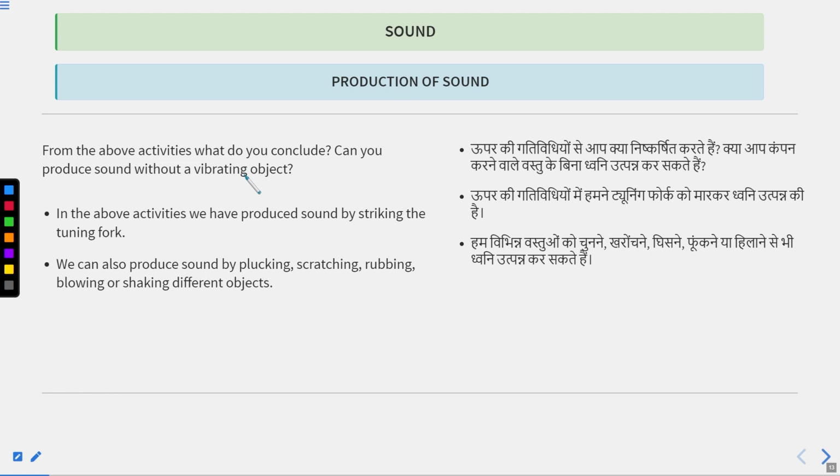From the above activity, we can conclude that a vibrating object can produce sound. So we have found the source. Production of sound is only possible by a vibrating object.